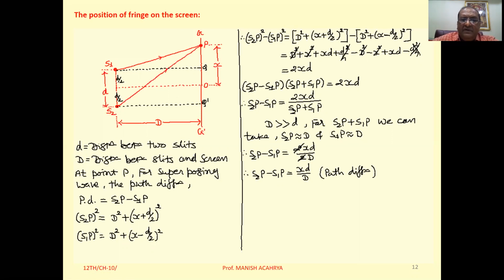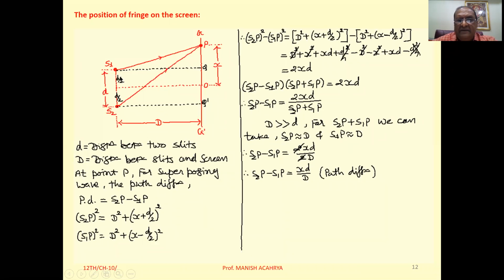Now see, suppose we have two sources S1 and S2 which are separated by the small distance small d, and these two sources are coherent sources, and against these two sources the screen is placed at distance capital D. Point O on the screen is on the normal bisector of the line joining these two sources.